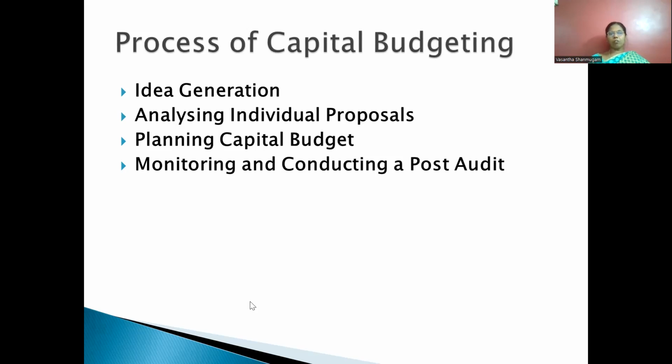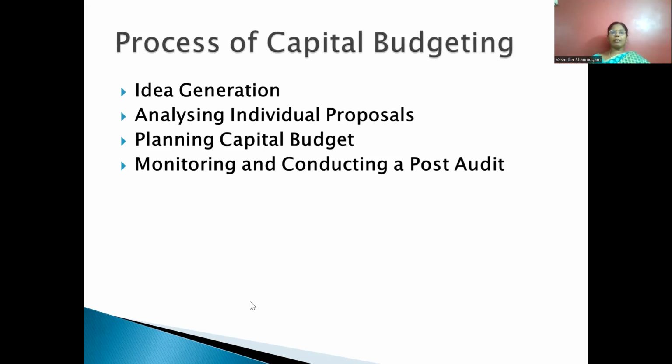One more thing, each and every one rupee has an opportunity cost of capital. Nothing is free. Every money has a cost of capital. So in that case, they have to analyze cost, return, and timing of the return. That aspect they have to consider while evaluating the individual proposal, whether they can invest in proposal A, B, C, or D. When analyzing the individual proposals, they may follow different techniques.